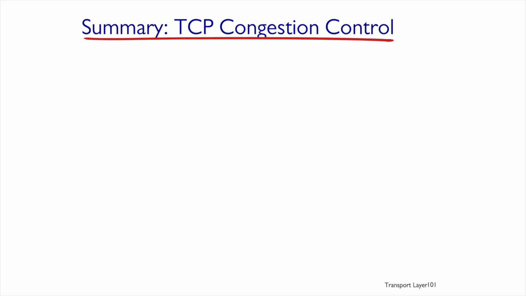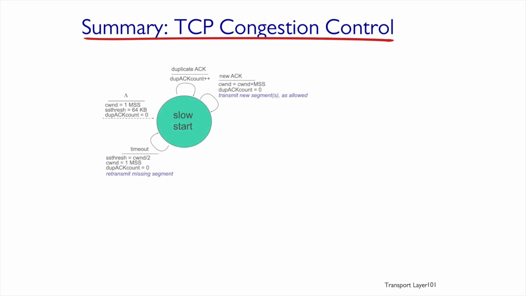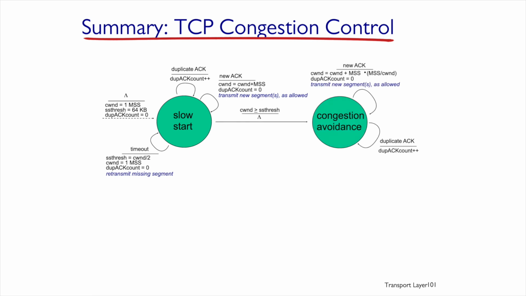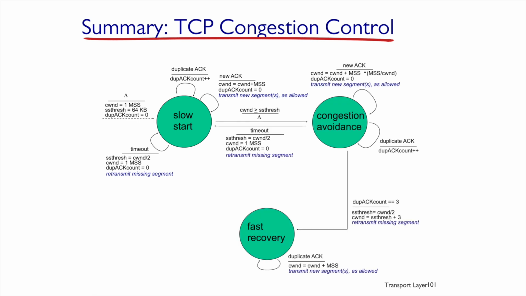Let's look at the finite state machine, which implements the congestion control inside TCP Reno. We have 3 states: slow start, congestion avoidance, and fast recovery. We talked about slow start. What do we need it for? We're increasing the window at an exponential rate to reach the optimal window size as fast as possible.